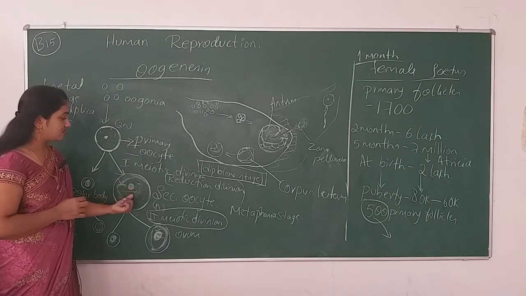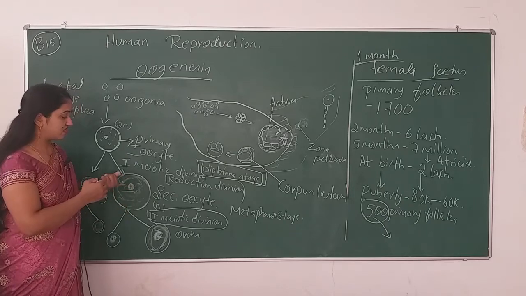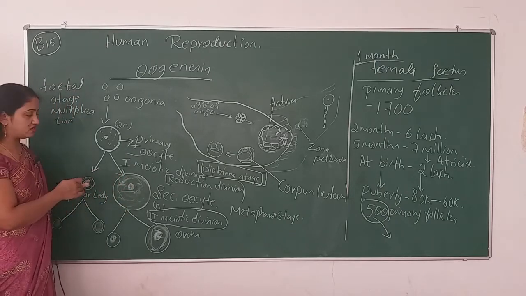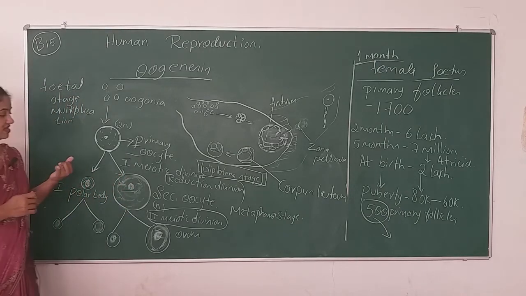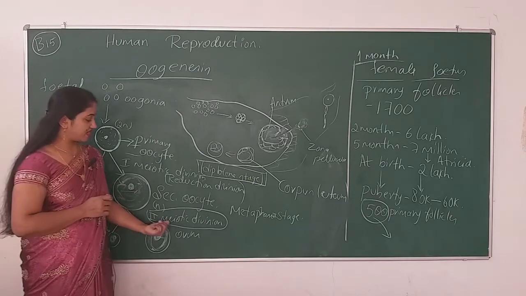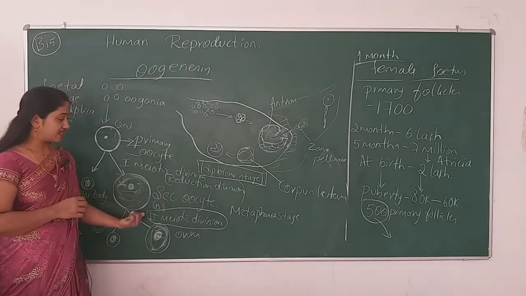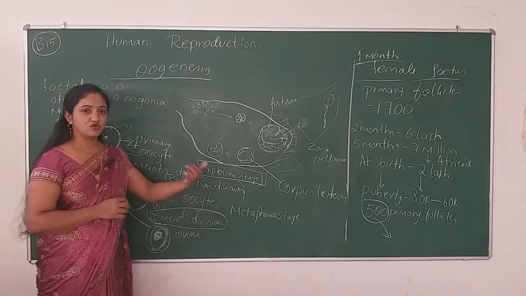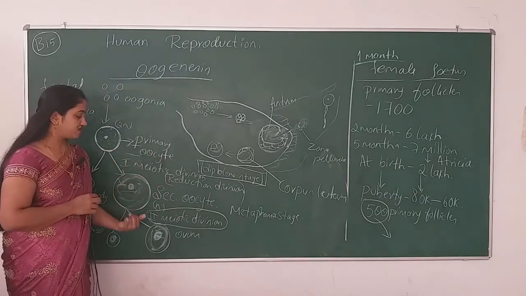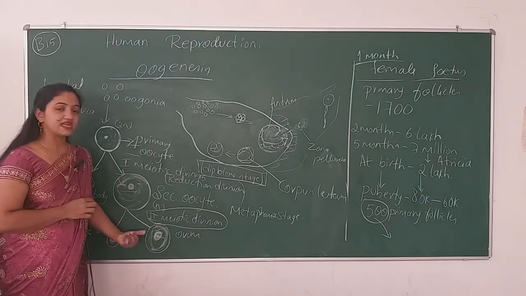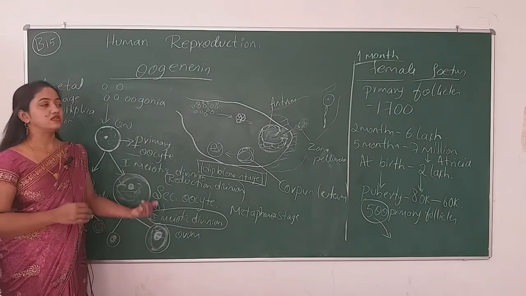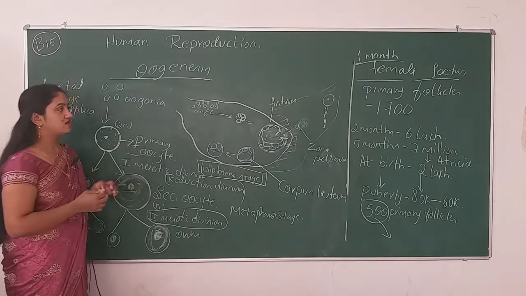And then the secondary oocyte, or in some books secondary oocyte or ovum, gets arrested at the stage of second meiotic division, second metaphase stage. Only when it receives the sperm will it complete its meiotic division.